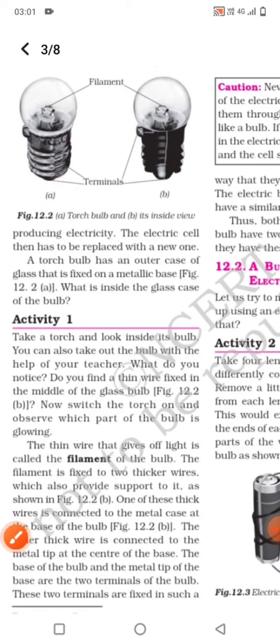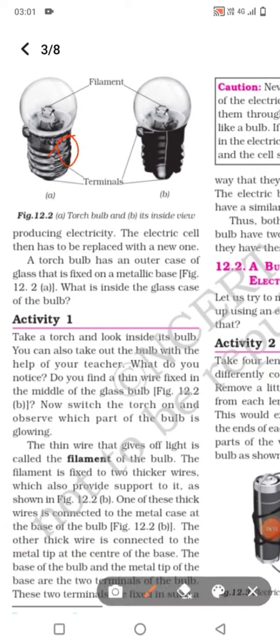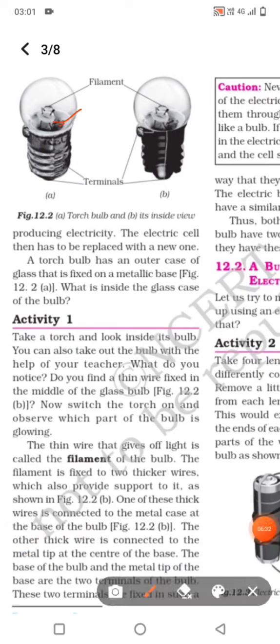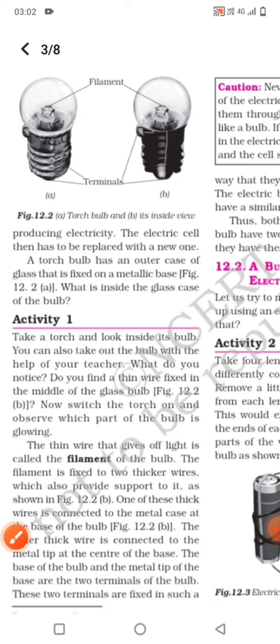These two terminals are attached with wires. One end of a wire is connected here and the other end of a wire is connected here. When the switch is on or when the bulb is provided electricity, this filament gets heated, and when it gets heated it glows, and we see that the bulb is glowing or the bulb is on. So in this way the bulb glows.